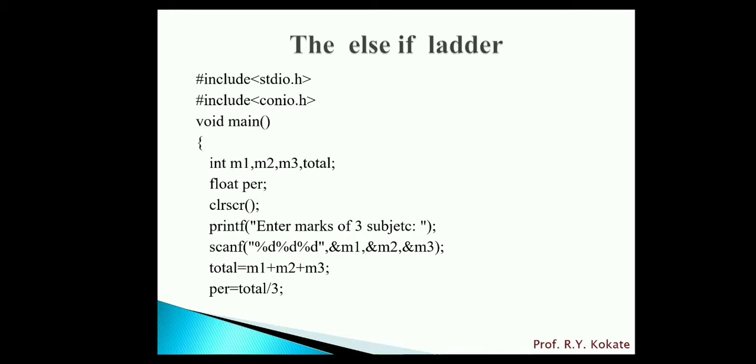If we accept the marks of 3 subjects, after accepting the marks, we calculate the total and percentage. See here, M1, M2, M3. We accept the 3 values and store these values in variables M1, M2, M3. After accepting the marks of 3 subjects, we want to calculate the total. How to calculate total? We do the addition of M1, M2, M3. Here we write total is equal to M1 plus M2 plus M3.